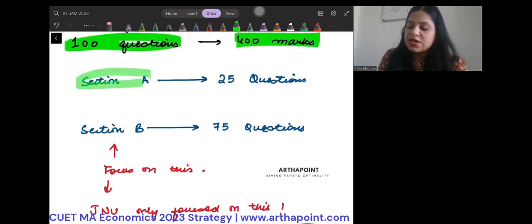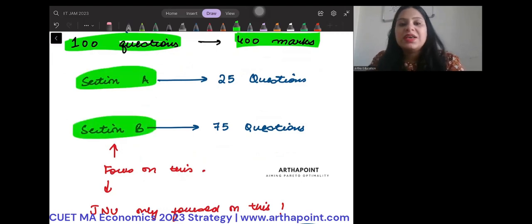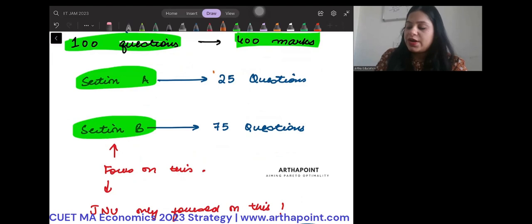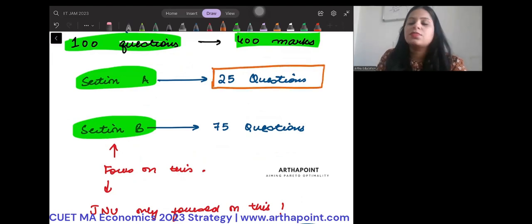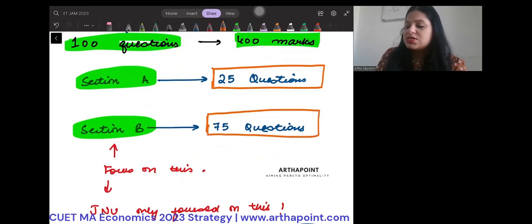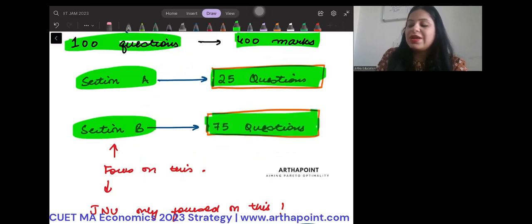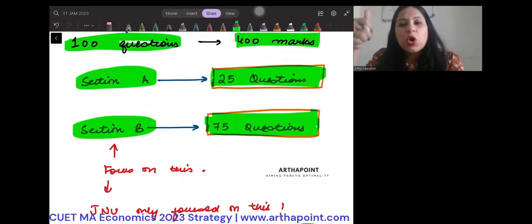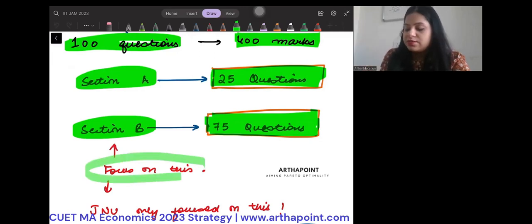The first part is section A and the second part is section B. In section A, we have 25 questions. And in section B, we have 75 questions. Section A में भी 25 questions आते हैं और section B में भी 75 questions आते हैं. Section A is logic, reasoning, analytics, etc. Section B is pure economics. You have to focus on section B.